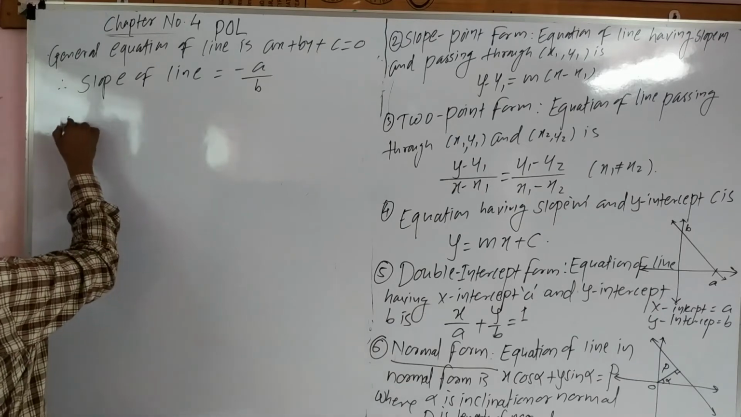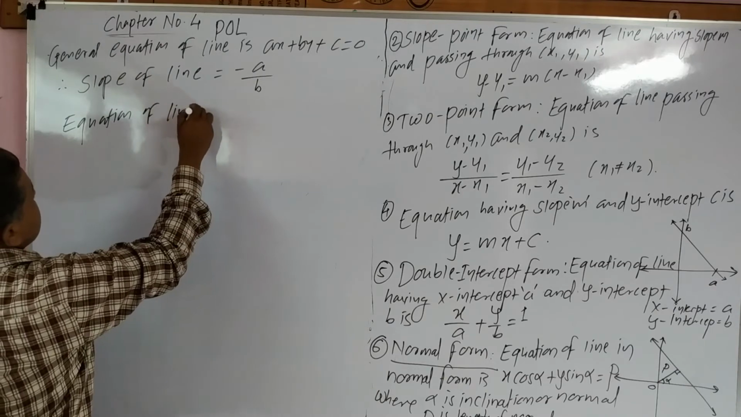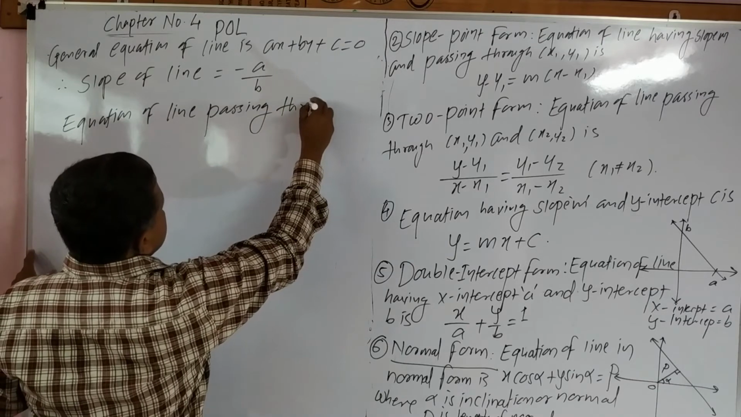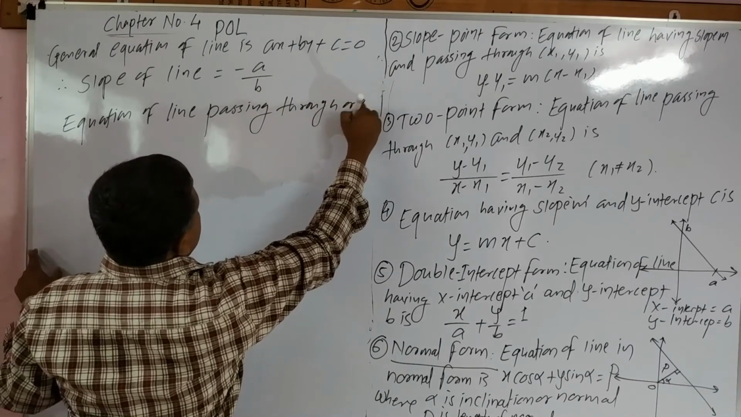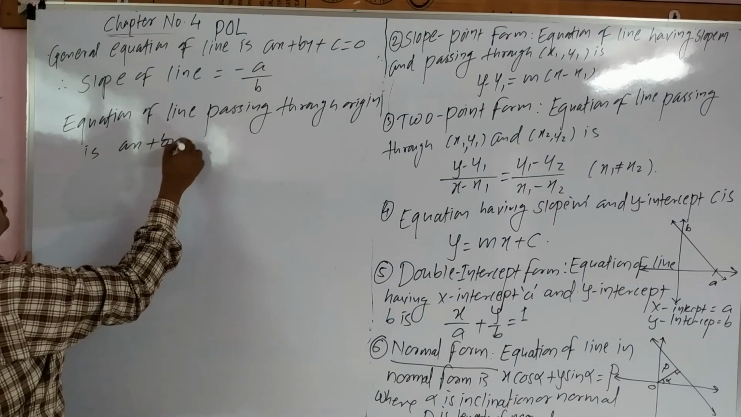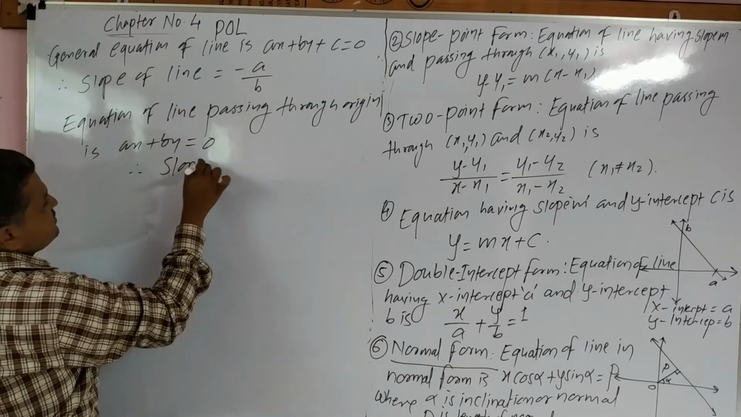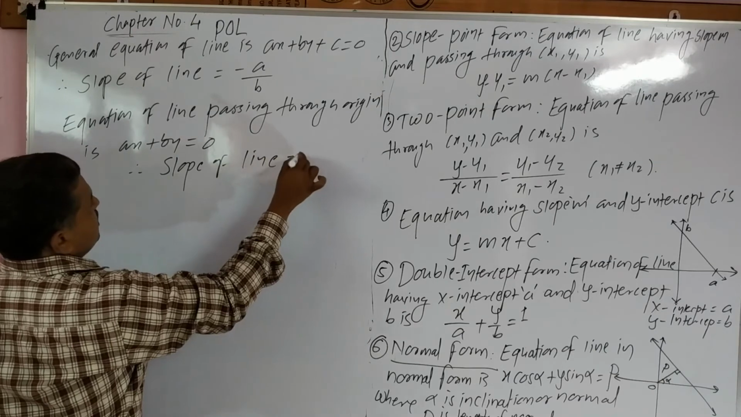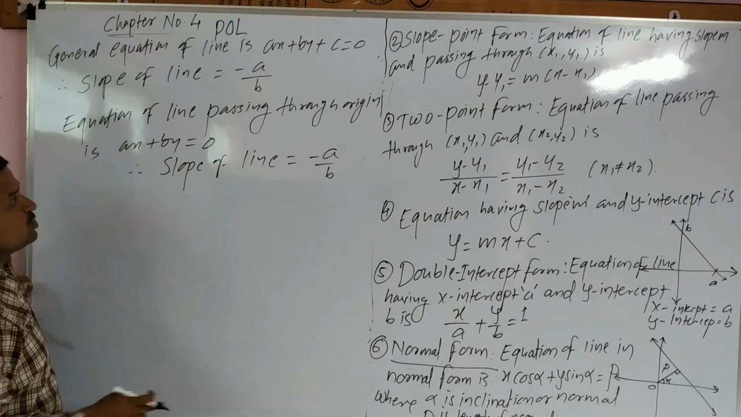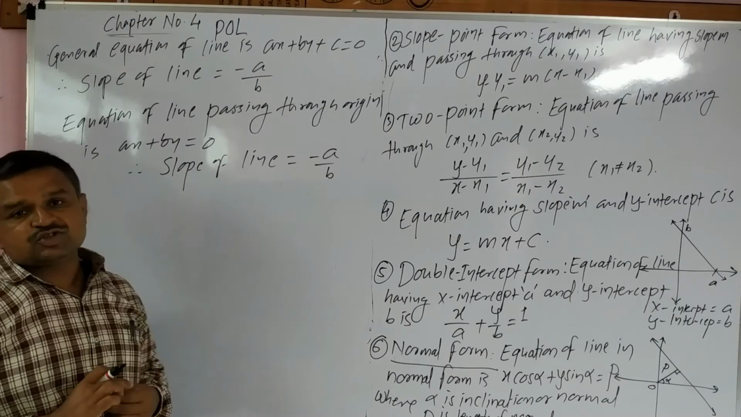Now the equation of a line passing through the origin is ax plus by equals 0. Therefore the slope of this line is again minus a by b. A line passing through the origin has the constant term absent, and a line not passing through the origin has the constant term present. Students, next,